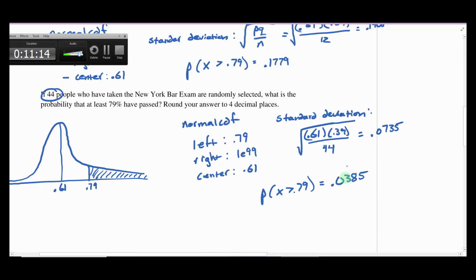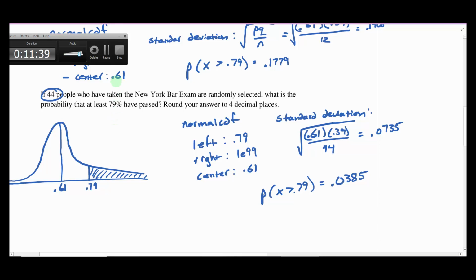All right, you have to remember you would expect 61% to pass, right? So no matter what sample size you grab, you expect 61% of that sample to pass. So trying to see how many would be at 79%, right? You wouldn't expect too many samples to have 79% of the people passing, not when you expect the pass rate to be 61%.